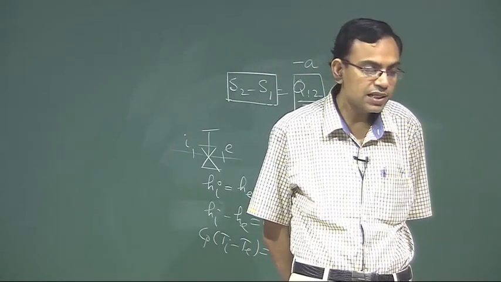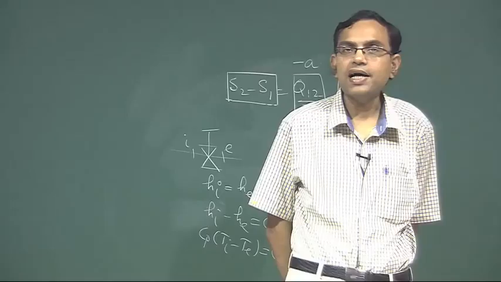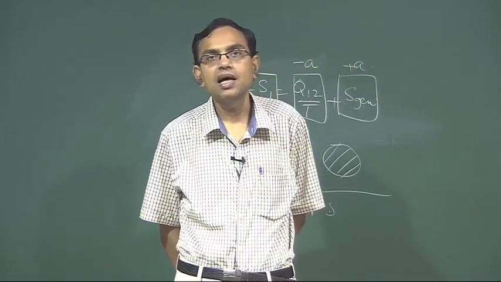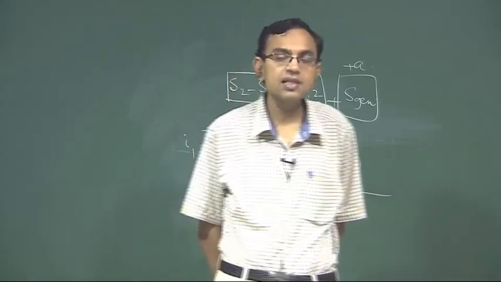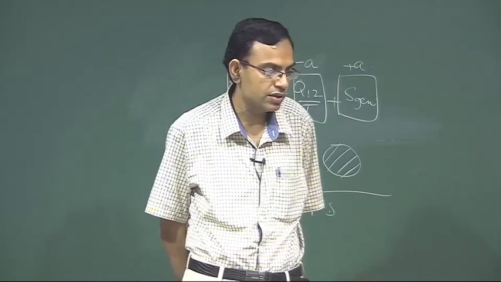However, there is a temperature difference between the system and the heat source. Heat source is 100 degrees centigrade and system boundary is at 40 degrees centigrade. So, because of this finite temperature difference across which heat transfer is taking place, it is an externally irreversible process. Therefore, the process is not reversible, it is only internally reversible but not externally reversible.